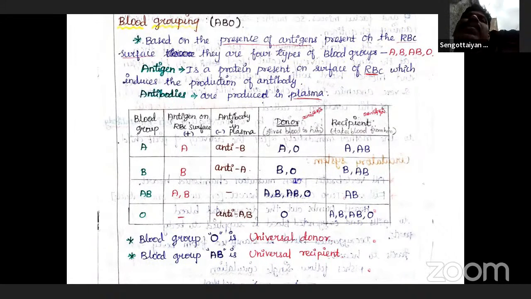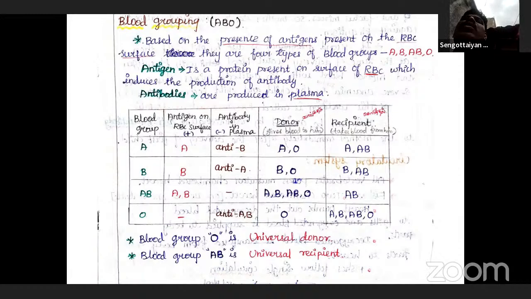ABO blood grouping is based on the presence or absence of two surface antigens. Antigens are chemicals that can induce the immune response. ABO blood grouping is determined based on the two antigens on the RBCs, named antigen A and antigen B.